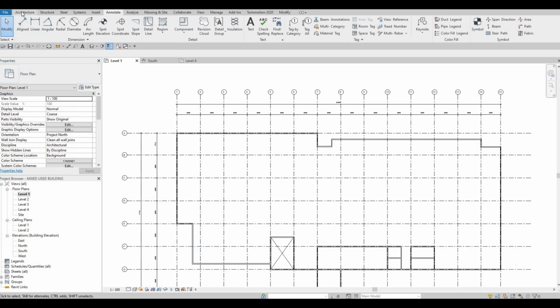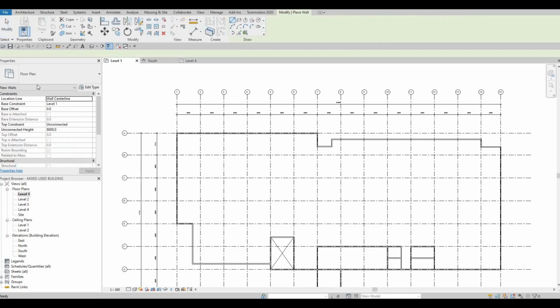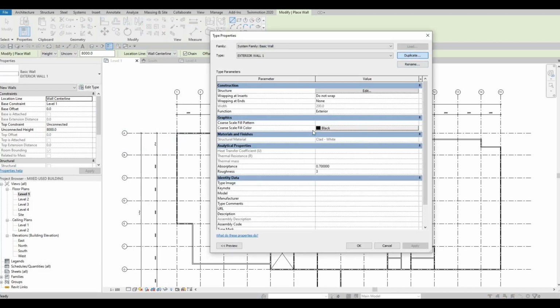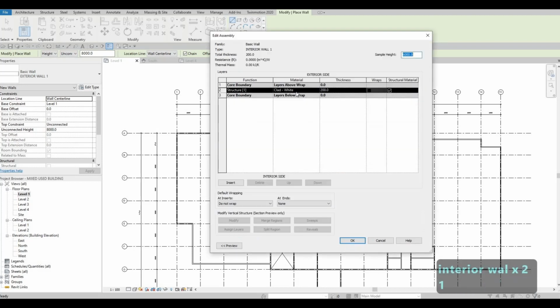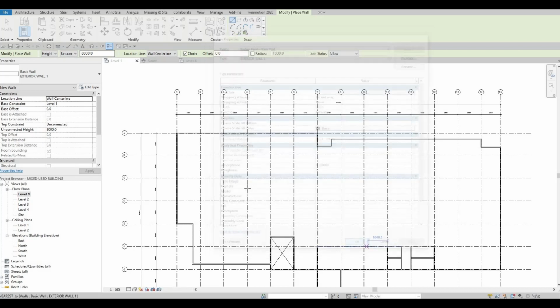So let's go to our architecture, click on wall. We have our exterior wall. Now we're gonna create an interior wall. Edit type, duplicate, and this will be interior wall number 1. We're going to maintain the clad white and then the 200 thickness. So we're just gonna press OK and then OK.